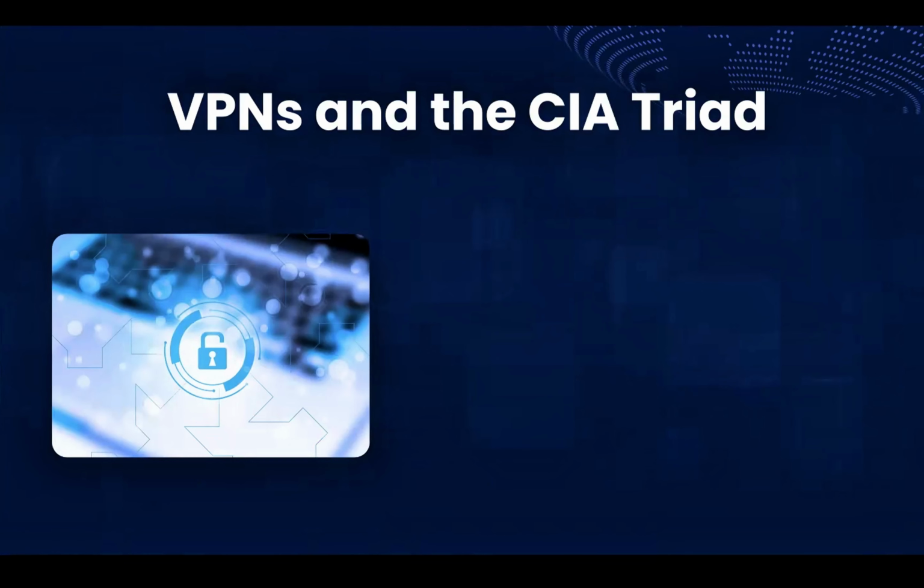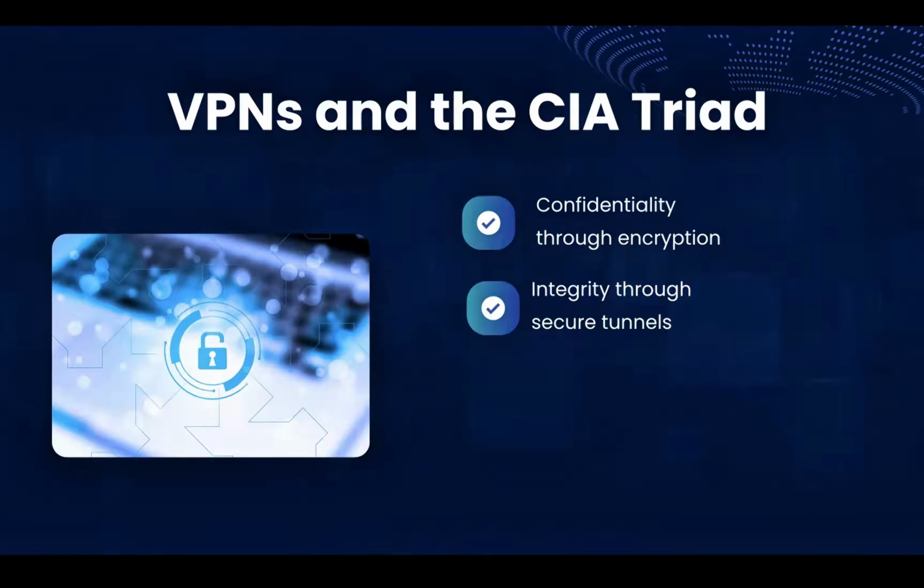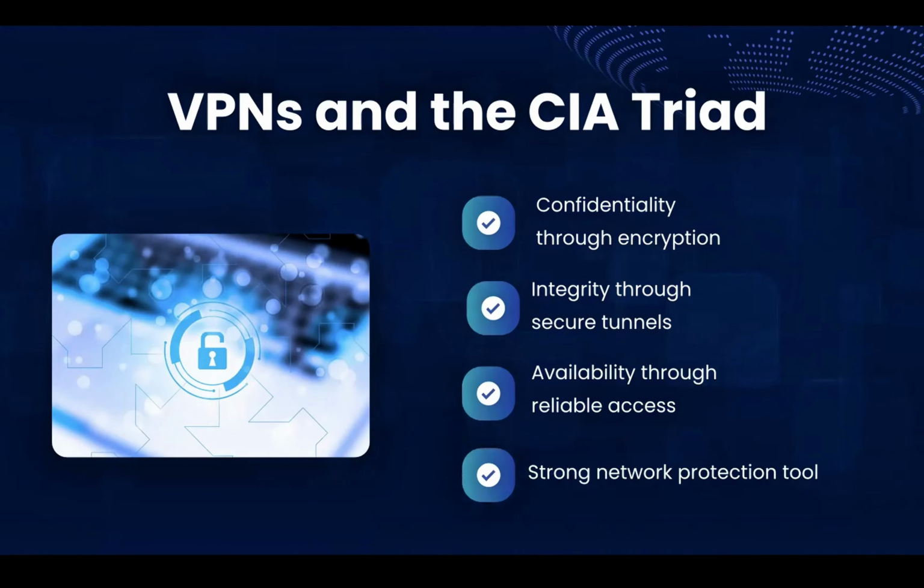Let's now consider VPNs and the CIA triad. VPNs support core security goals. Confidentiality is protected through encryption, integrity is protected through secure tunnels, availability is supported through reliable access, so we can say VPNs are strong network protection tools.